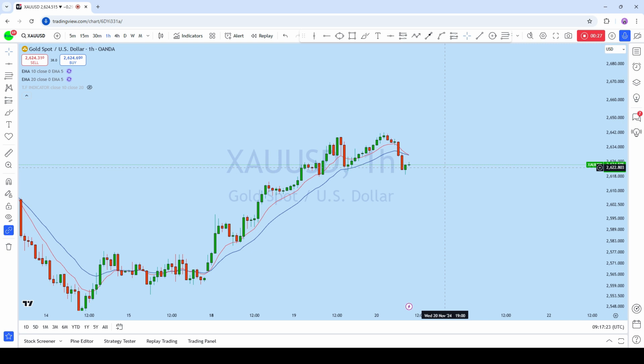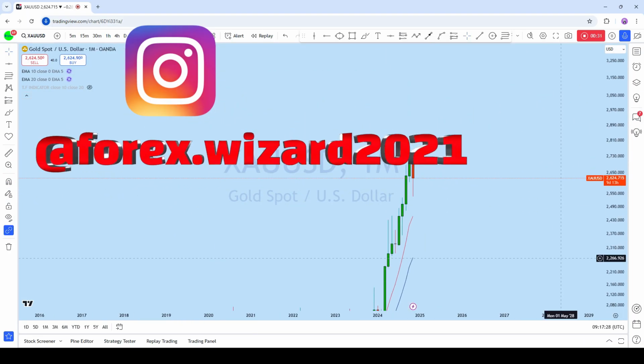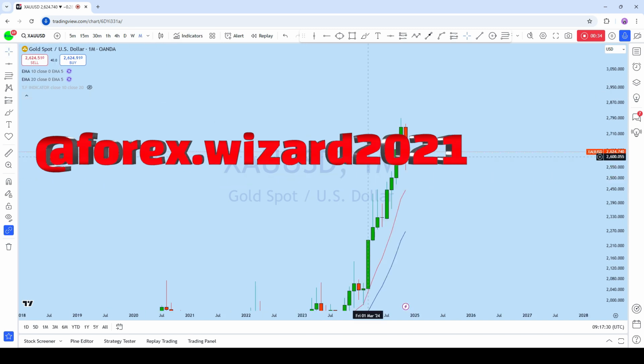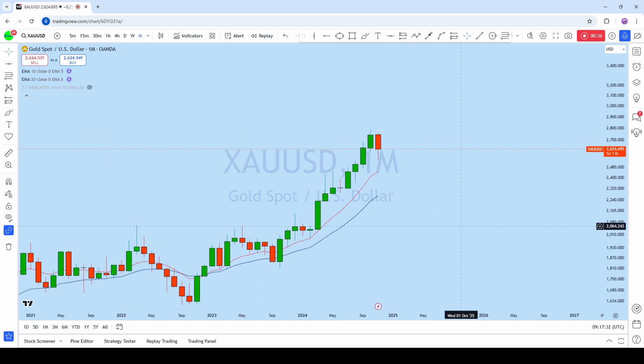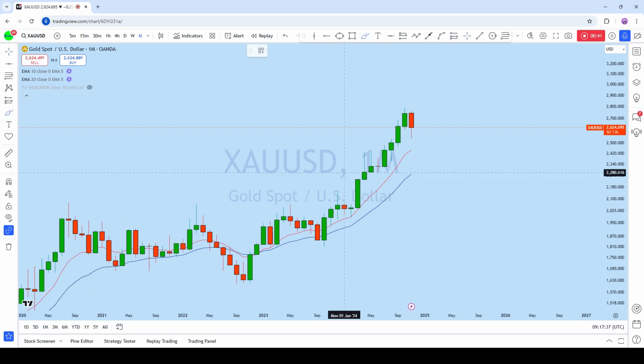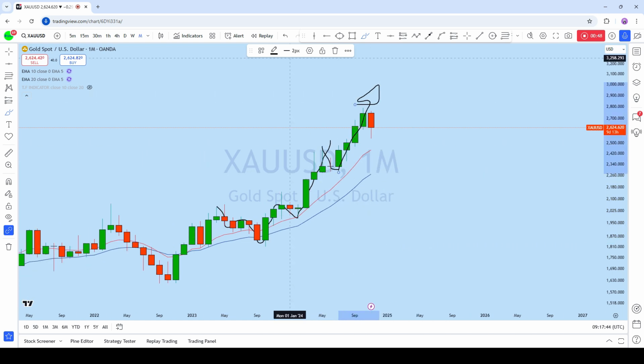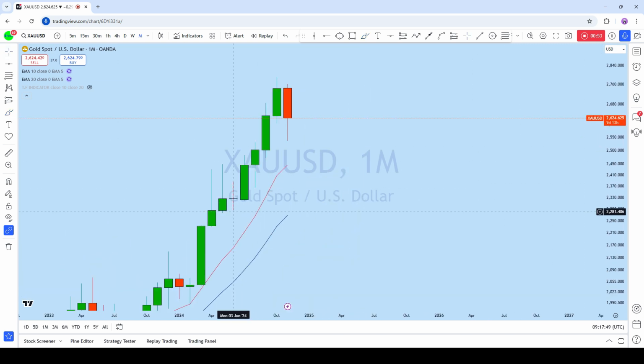Now, before we look at how we can trade, first let's quickly look at the highest time frame, looking at the monthly chart to see the overall picture in the market. From the monthly, we can see that XAUUSD is a long-term bull market. We have seen an inverted head and shoulders, a complete breakout followed by a pullback, and we can see that there is another bounce here. With that bounce, this is the monthly impulse, the second impulse on XAUUSD, and with that impulse we can expect the market to come down for a deeper pullback.